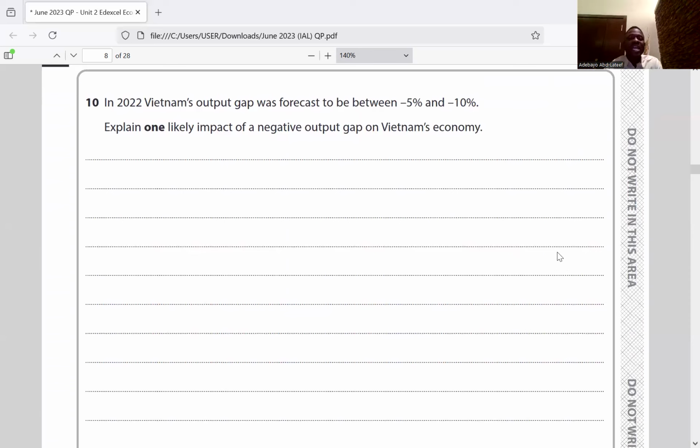It said in 2022, Vietnam's output gap was forecast to be between -5 and -10. That's a negative output gap. A negative output gap simply occurs when the actual GDP is less than the potential GDP. Explain one likely impact of a negative output gap on Vietnam's economy. A negative output gap could have the following impact. One, it may bring about unemployment, as there will be spare capacity within the economy. If there's spare capacity, firms will be incurring more cost, and they wouldn't have any other choice than to reduce or lay off workers. That will bring about unemployment. Is it clear? Question 11.